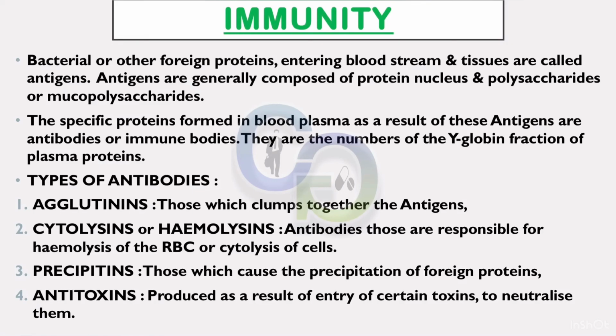Types of antibodies. 1. Agglutinins, those which clump together the antigens. 2. Cytolysins or hemolysins, antibodies that are responsible for hemolysis of the RBC or cytolysis of cells. 3. Precipitins, those which cause the precipitation of foreign proteins. 4. Antitoxins, produced as a result of entry of certain toxins to neutralize them.